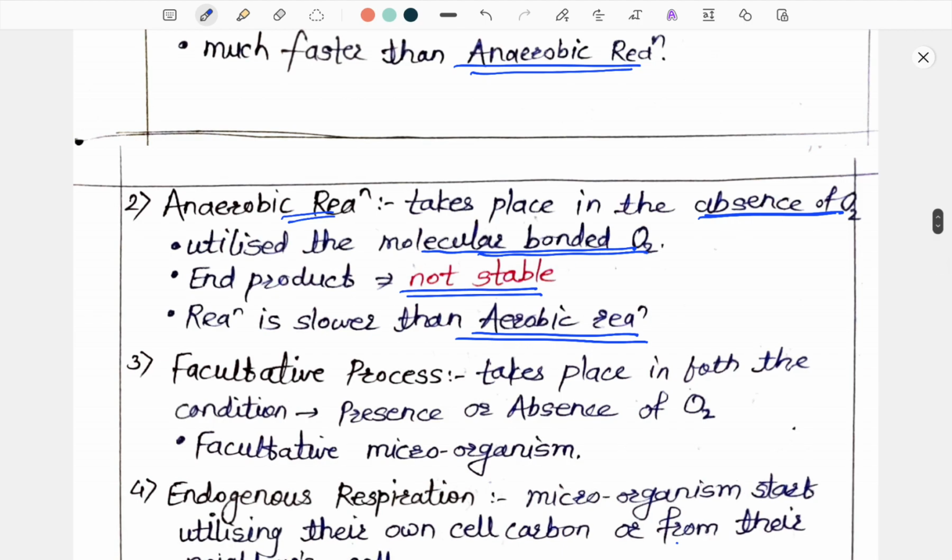Next one is the facultative process. There are certain types of microorganisms which can react in the presence or absence of oxygen. Both conditions are termed facultative microorganisms, and the process is termed a facultative process. Next one is endogenous respiration.